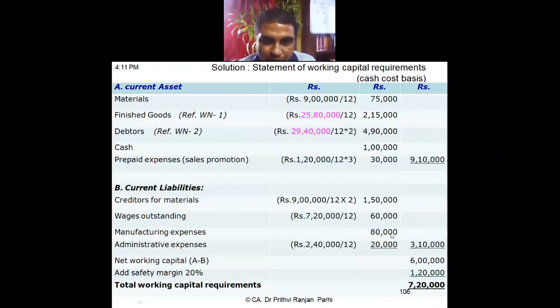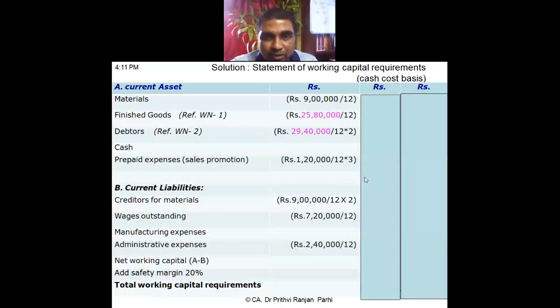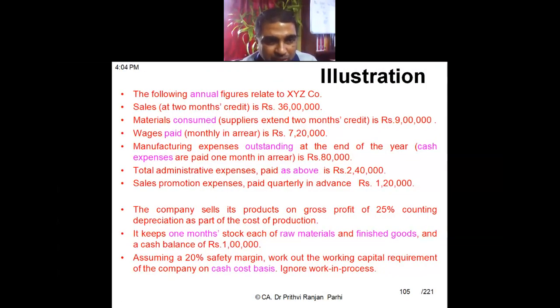Sir, prepaid expenses, 3 months is not written in the question? Check in the question. Let me see in the question. Prepaid expenses. Sir, yes, it says quarterly. Quarterly means 3 months. Right. Sales promotion expenses paid quarterly in advance.